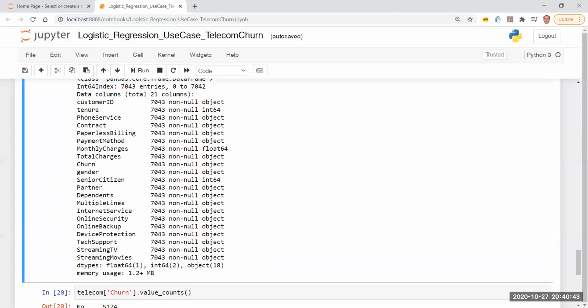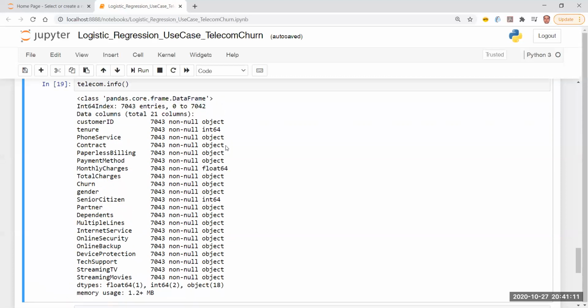The downside is my execution will take a lot of time. Now with toy data sets like this one, we only have 7,000 rows. This is okay, right? I am able to run this on my laptop, but later on, if we are going to take bigger use cases, I'll try to find bigger data sets where data sets are going to scale up to 2 GB, 3 GB, or let's say 10 GB. So you can imagine a 10 GB CSV file is going to look how much.